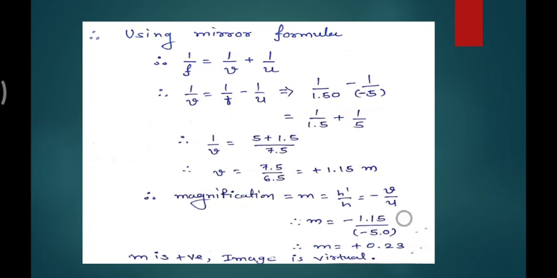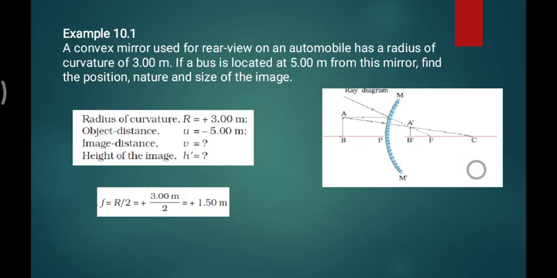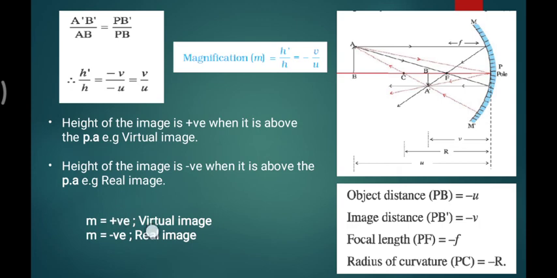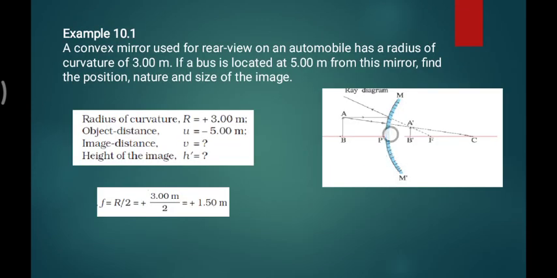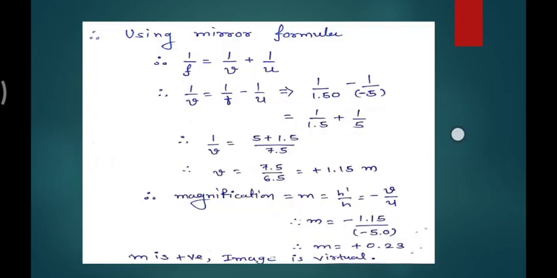Okay, so without using the height data, I can find the magnification. At the end, the magnification is positive. As we judge here, a positive magnification means the image is virtual, and in the diagram also you can see we need to extend our rays to form the image. So the image is named a virtual image, which is proved here also, and magnification is positive.